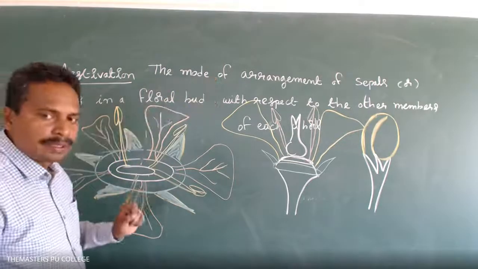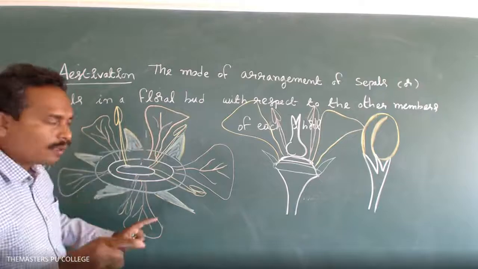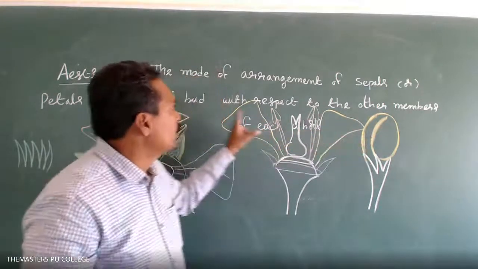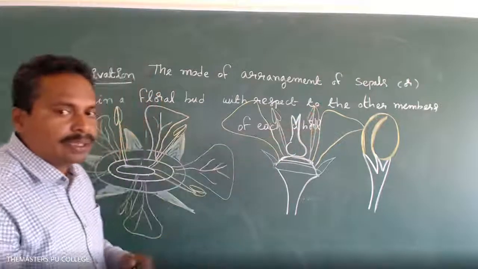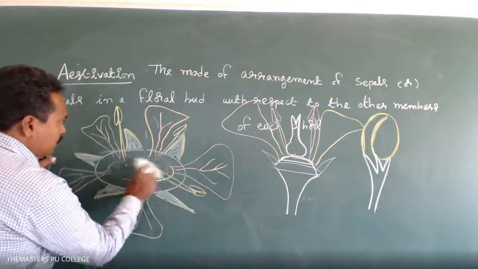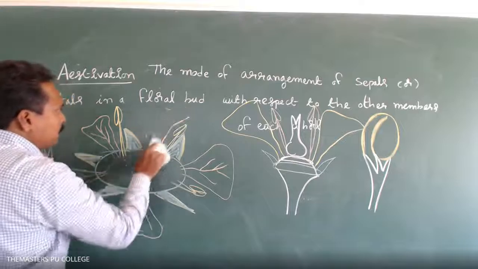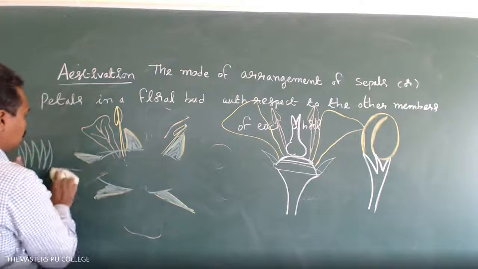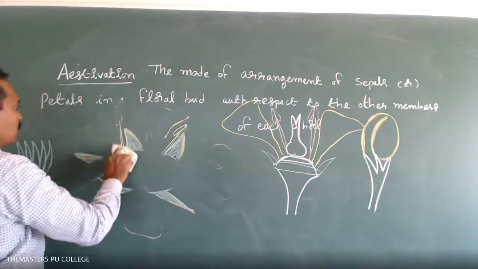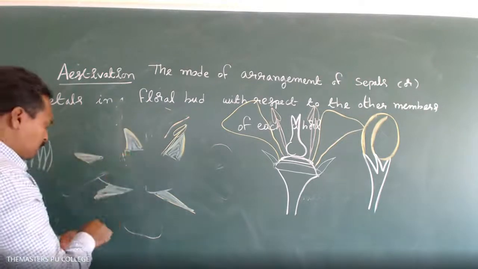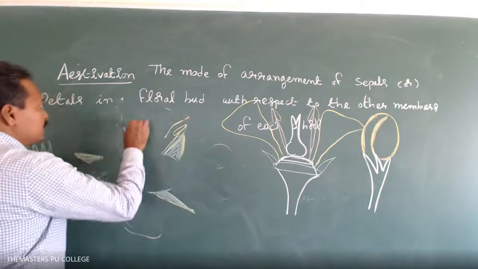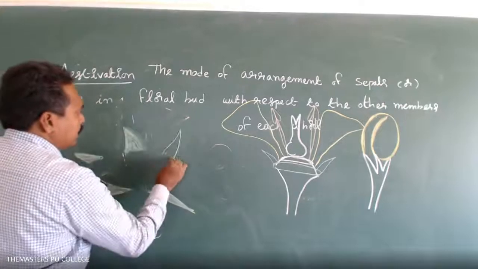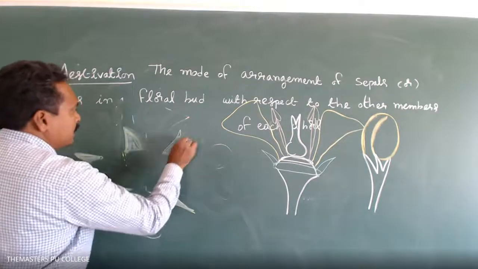The mode of arrangement of sepals or petals in a floral bud with respect to the other members. So this is one member, one sepal. Next, the second sepal, second member.